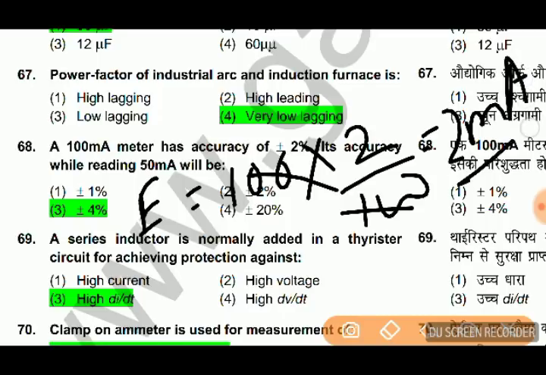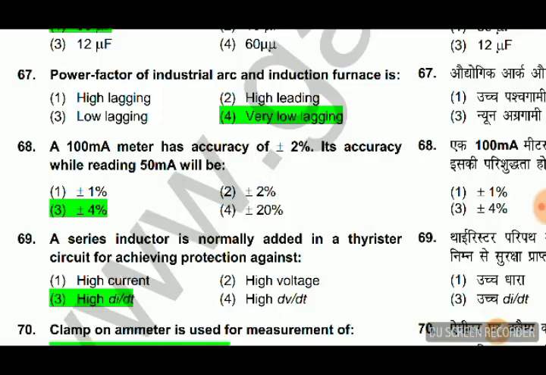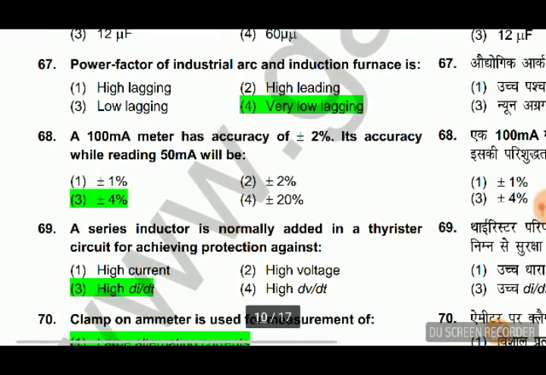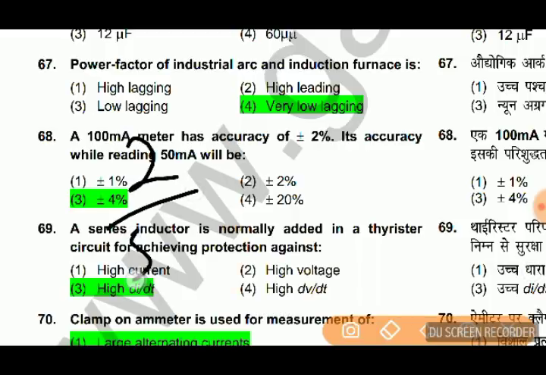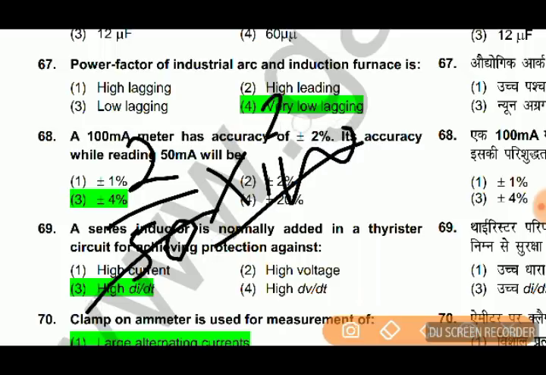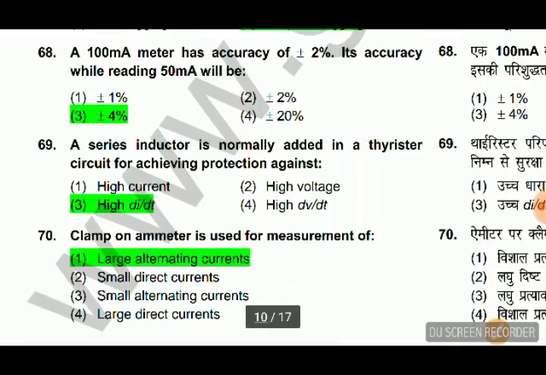It will be constant whatever the reading will be. So 2 milliampere when the reading is 50 milliampere, so the error will be 2 divided by 50 into 100, so 4%. Answer 3.